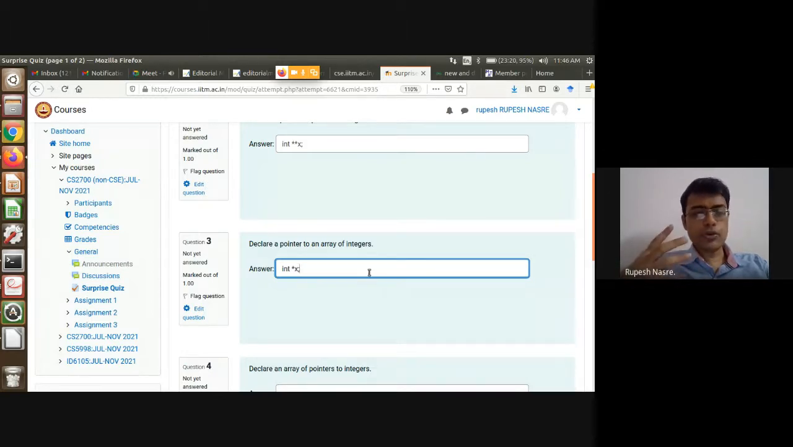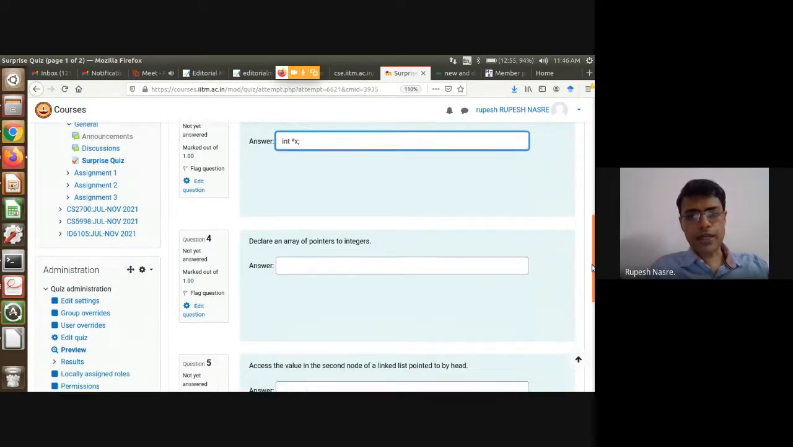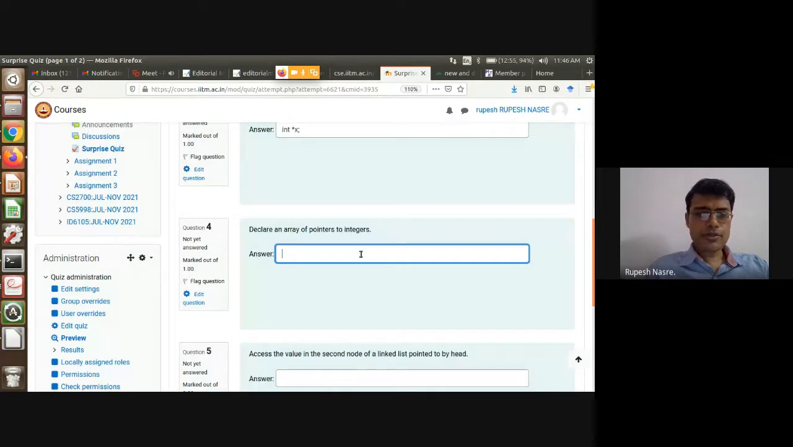But if you want to say that no, I want that array was a and it should be a pointer to that, then you can as well declare it as int star star. That is also okay. Whatever you have, you should have some thought process behind that, a valid thought process. Array of pointers to integers.